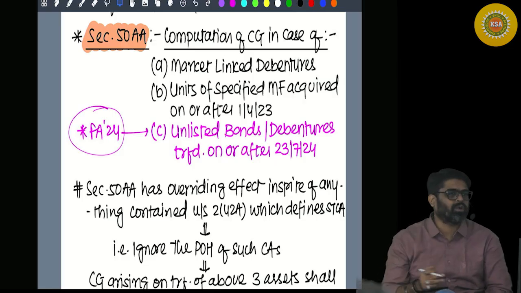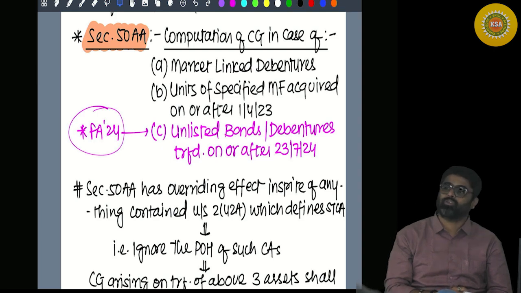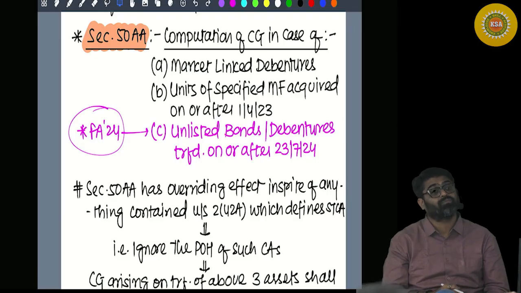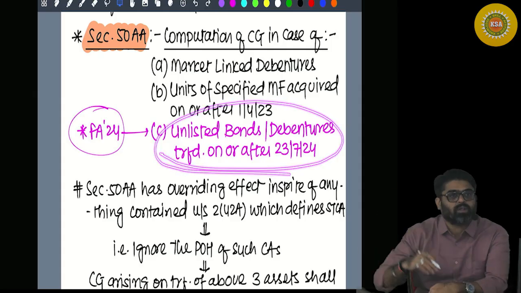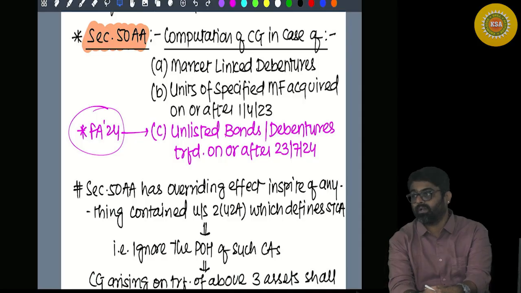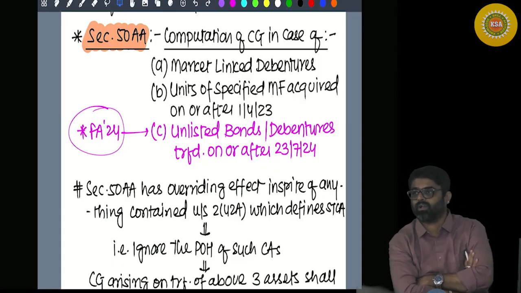Now if the debt does not change over a period of time, inflation does not affect, what is the assessee used to do? The assessee is used to determine their period of holding. If less than 36 months, for these, 36 months period of holding was earlier checked. For unlisted bonds or debentures, what used to be the period of holding? 36 months prior to 23rd July. If period of holding is 36 months or less, then short term. Indexation will be available? No.